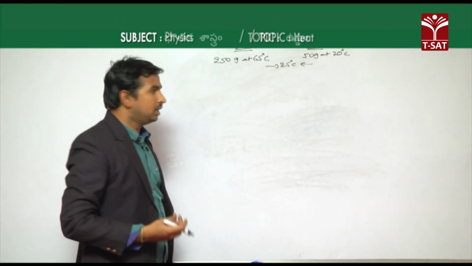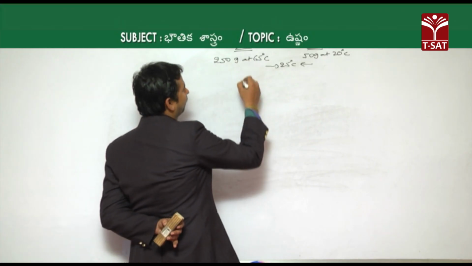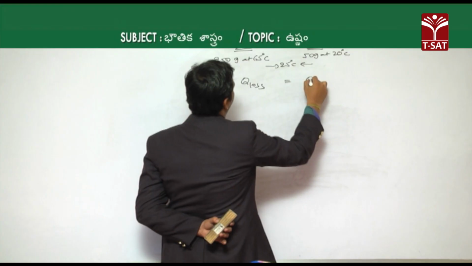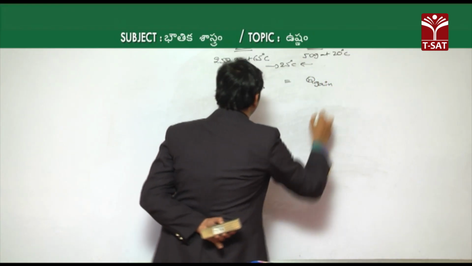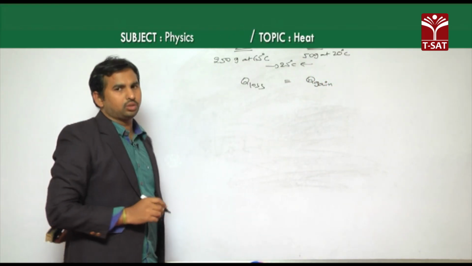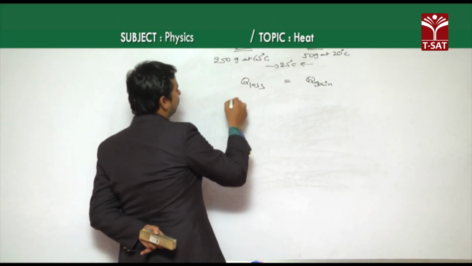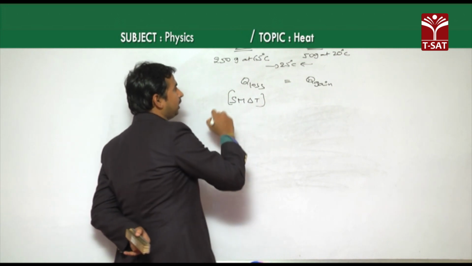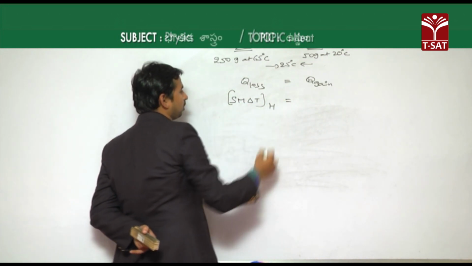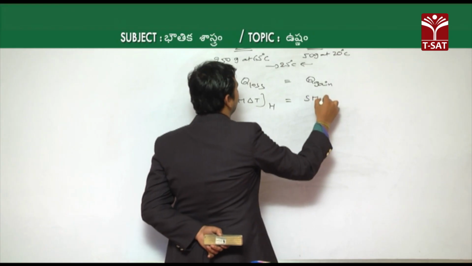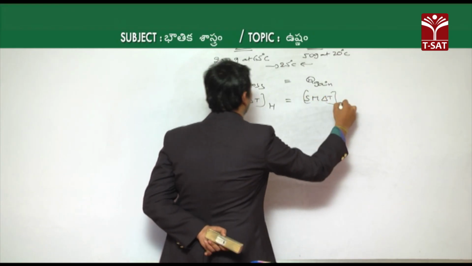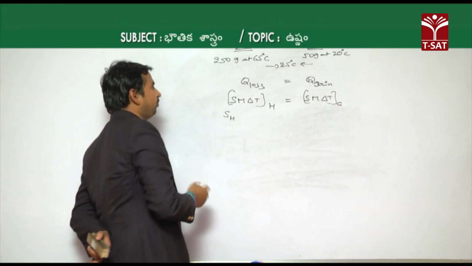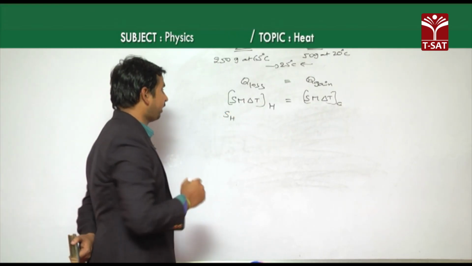Then, as we know from the principle of calorimetry, Q loss by the hot body is equal to Q gain by the cold body. As Q loss is equal to Q gain, and Q is equal to S m delta T, as there is no change of state here, only a change of temperature. This is for the hot body, and S m delta T for the water, which is the cold body. The specific heat of the hot body, which is a solid, we do not know, and we are going to find its value now.